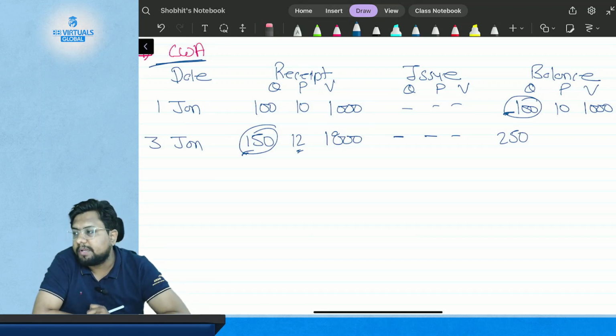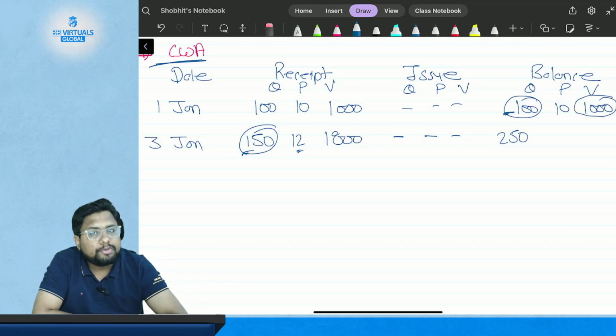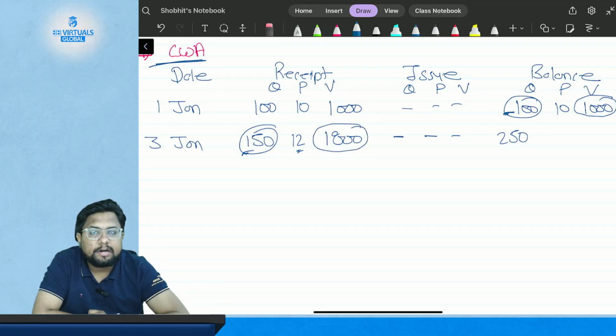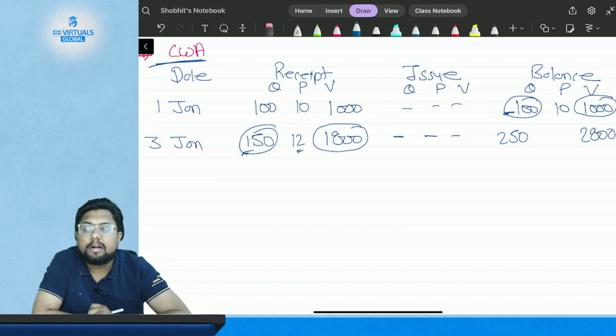What is the cost? The earlier lot was $1,000 and the second purchase is $1,800, so $1,000 plus $1,800 is $2,800.